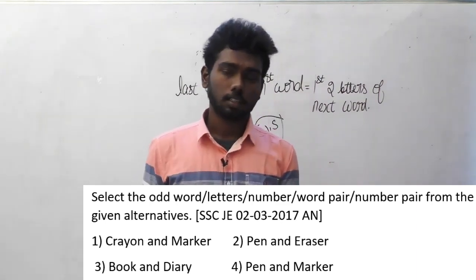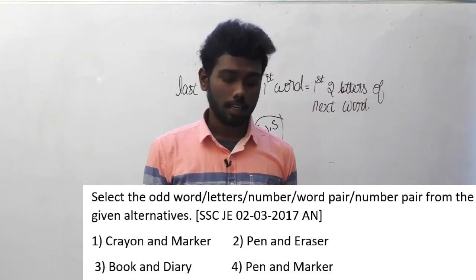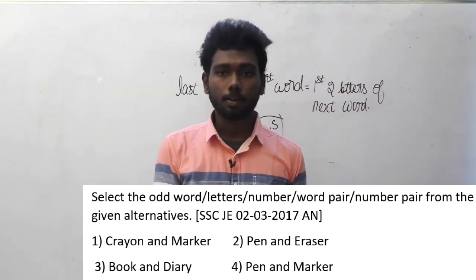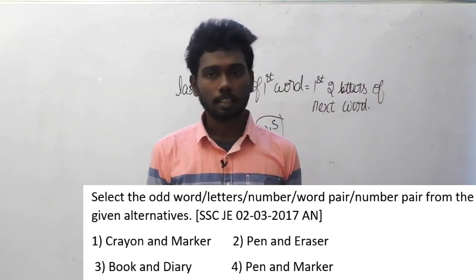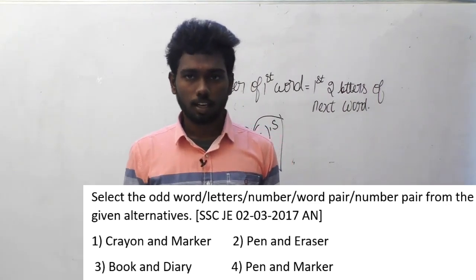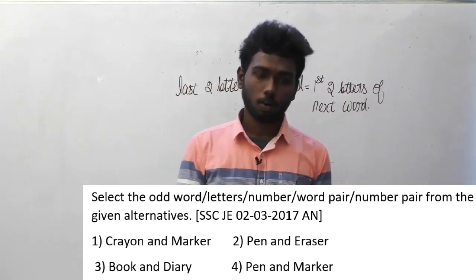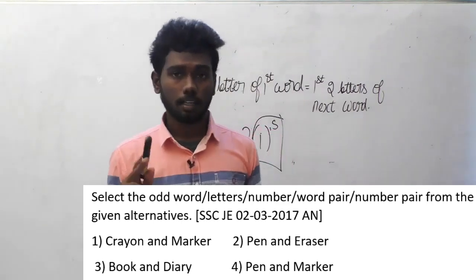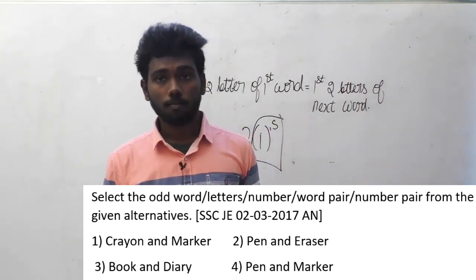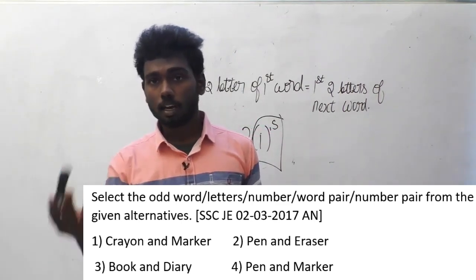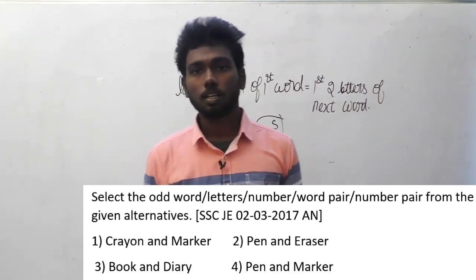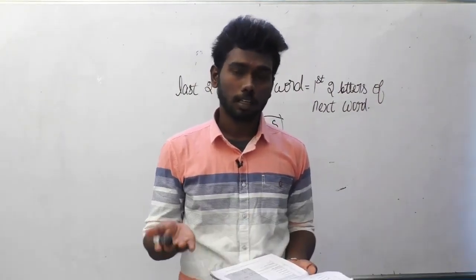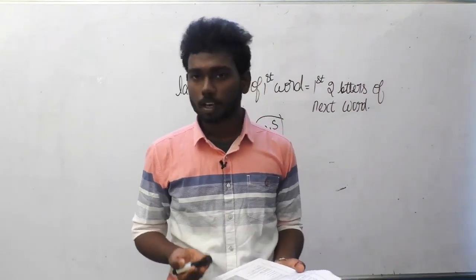These options are, you are doing something in the paper, or notebook. Like for crayon and marker, you can draw and mark something. For pen and eraser, you can write and erase. Pen and marker also you are doing the same, but book and diary is the exceptional case. Book and diary is the odd one, because in the other options you are doing something with a notebook, and option C alone is itself the notebook. So option C is the answer.